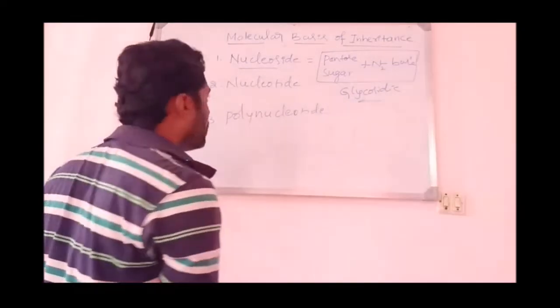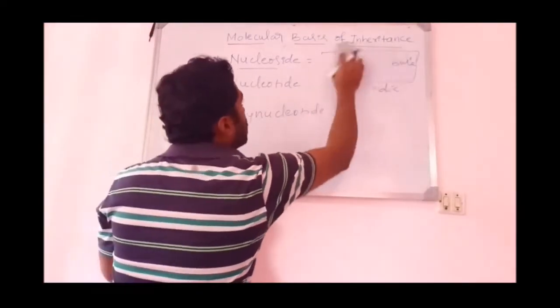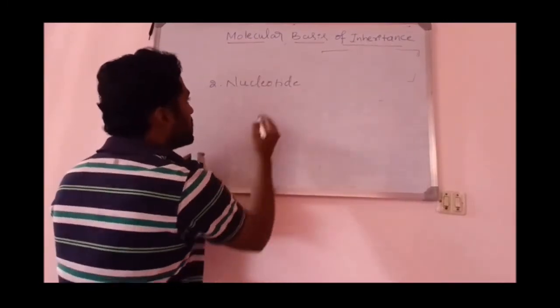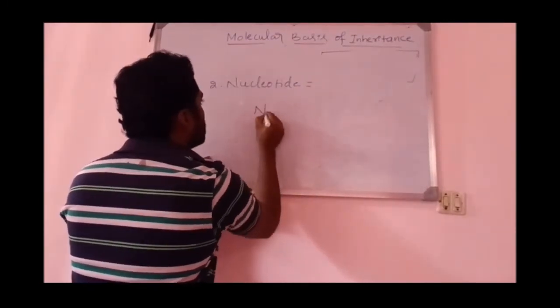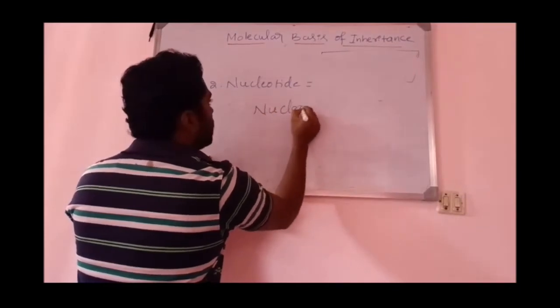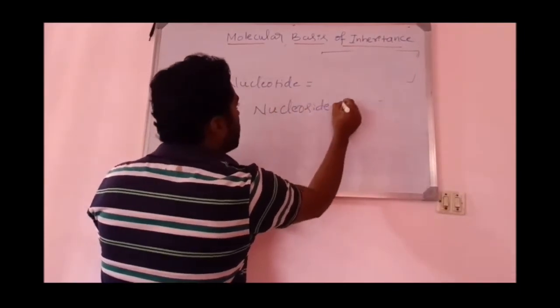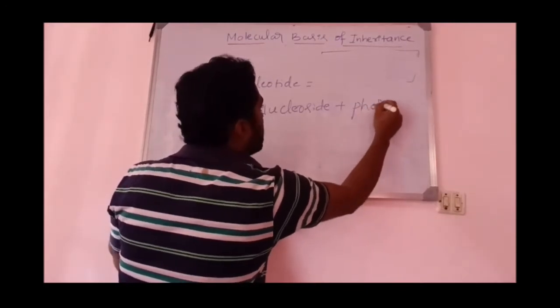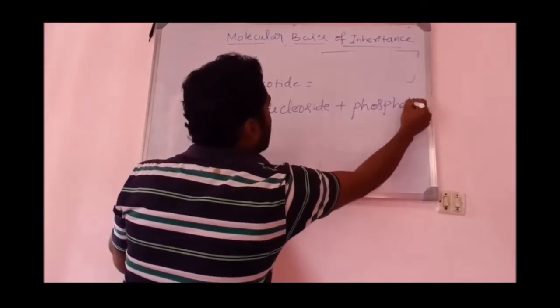Okay. So then, what is a nucleotide? A nucleotide is equal to a nucleoside plus phosphate. A nucleoside plus phosphate group.